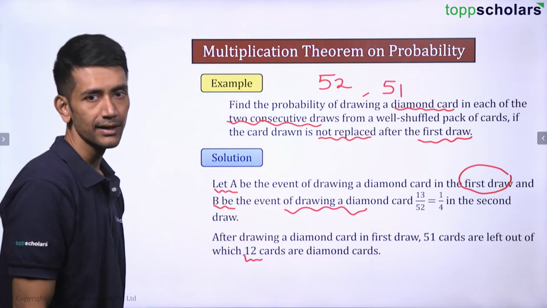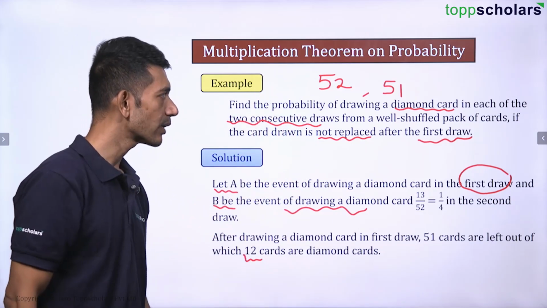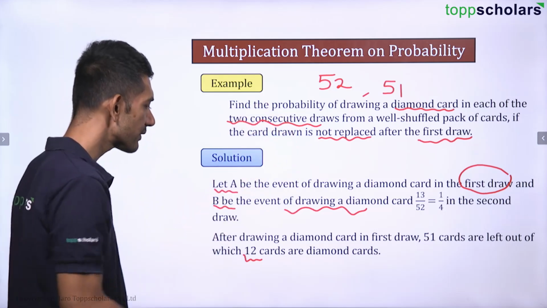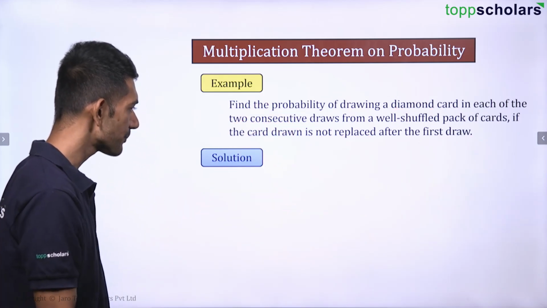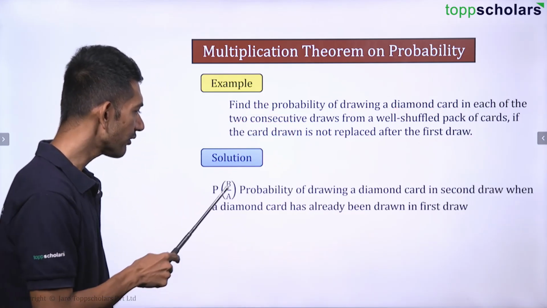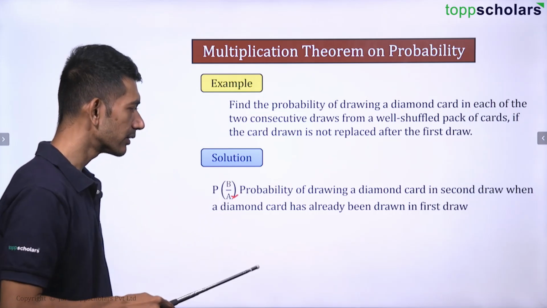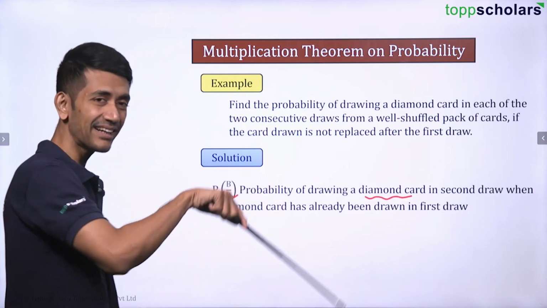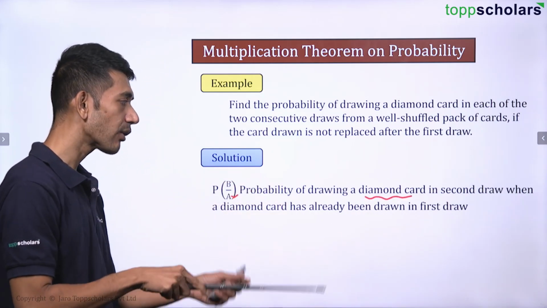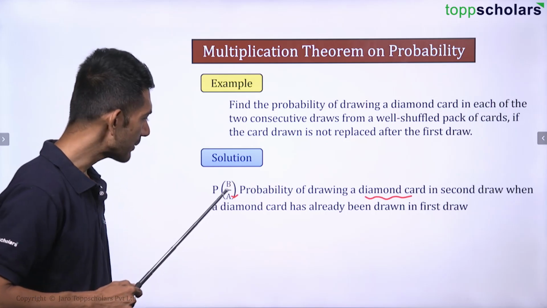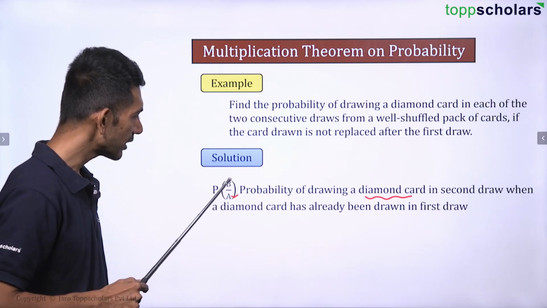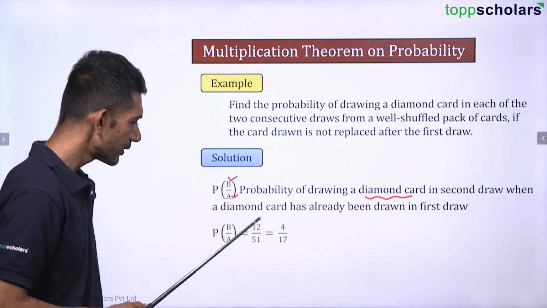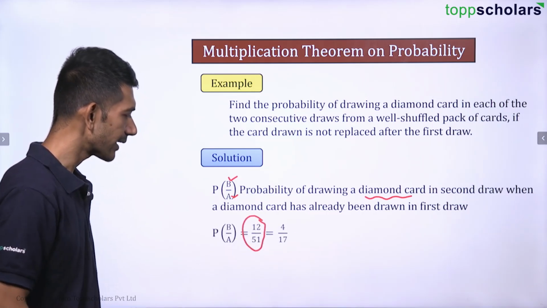Now, 51 cards are left. In the beginning, I had 52 cards. Now, I have 51 cards. But what were the chances? Out of 52 cards, can I say here that the probability of B, where A has already occurred, is the probability of drawing a diamond card in the second draw when a diamond card has already been drawn in the first? So a diamond card is already drawn in the first, and the probability of drawing a diamond card in the second will be equal to 12 by 51, right?